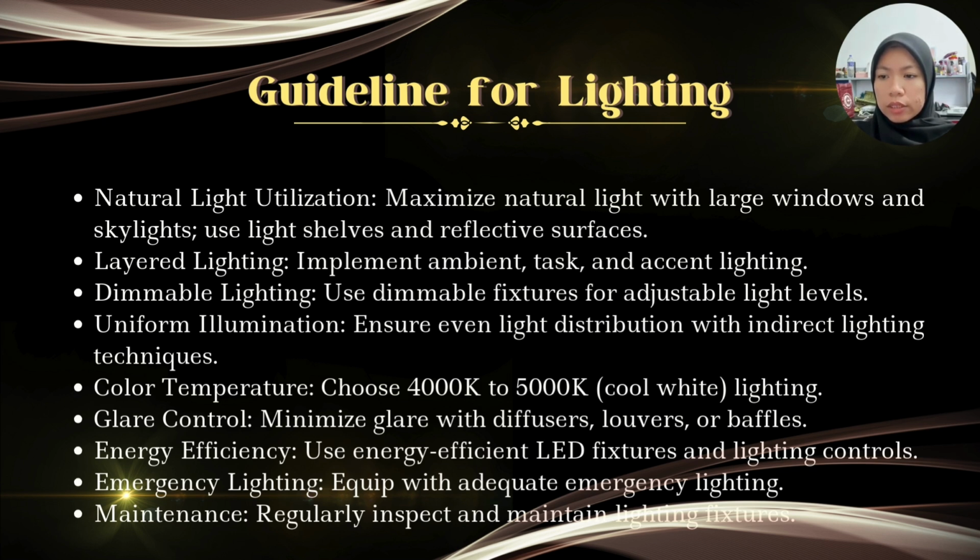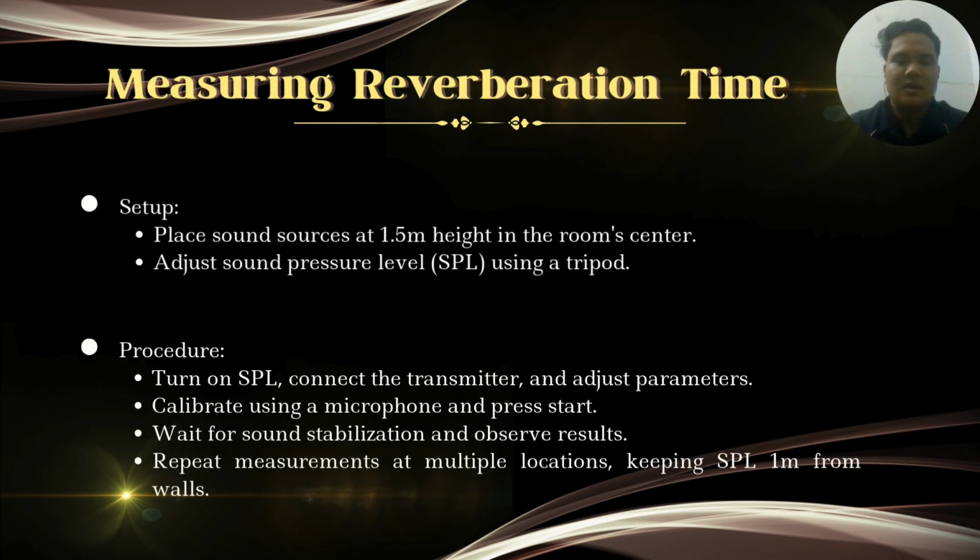Uniform illumination: ensure even light distribution with indirect lighting technique. Color temperature: choose 4000K to 5000K, cool white lighting. Glare control: minimize glare with diffusers, louvers, or baffles. Energy efficiency: use energy efficient LED fixtures and lighting control. Emergency lighting: equipped with adequate emergency lighting. And the last one is maintenance: regularly inspect and maintain lighting fixtures.